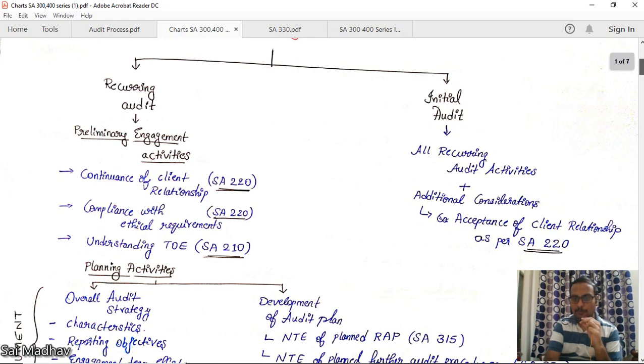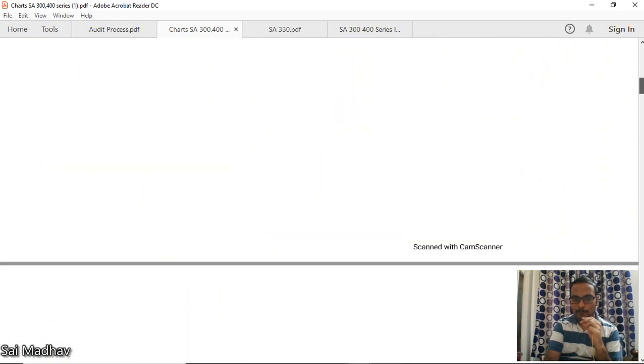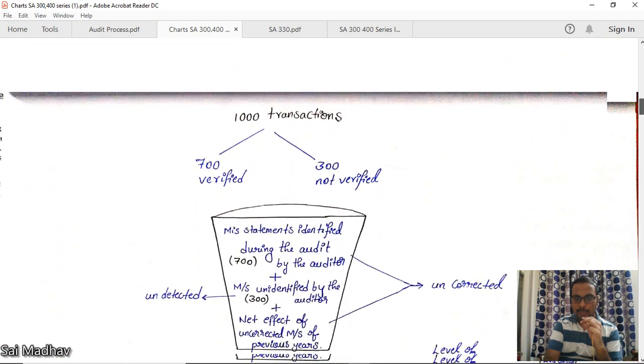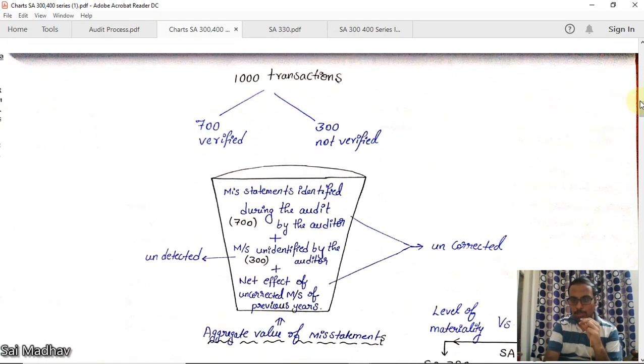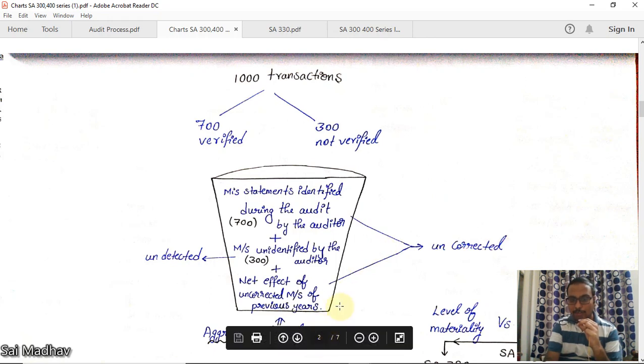Okay. Now, before going to SA 320 materiality, we should have an idea about the aggregate value of misstatements. This is a small example by which you can understand it easily.